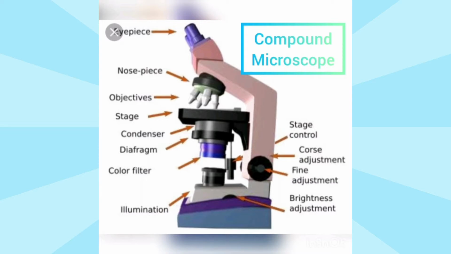Fifth one is the revolving nosepiece. It is also called the objective changer. A movable set of 3 or 4 objectives is fixed into the revolving nosepiece at the lower end of the body tube and all are interchangeable. The distance between the front lens of the objective and the object slide needs to be adjusted separately for 10x, 45x, 65x and 100x. Second part of the light microscope is numerical aperture.